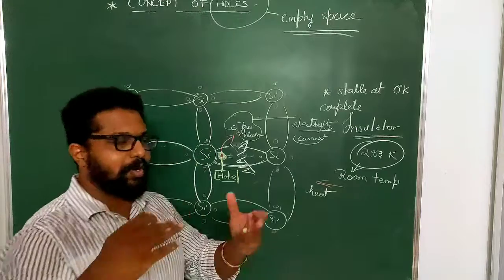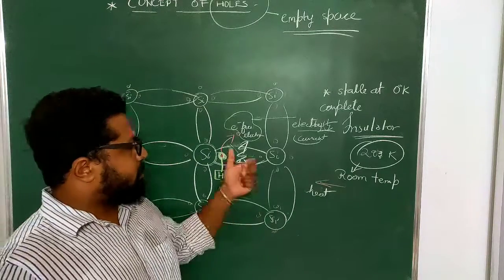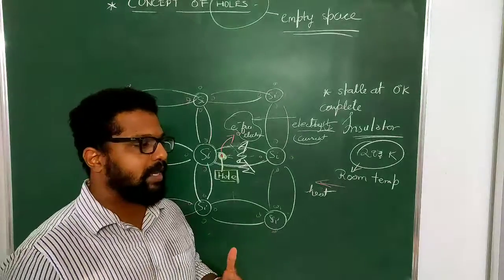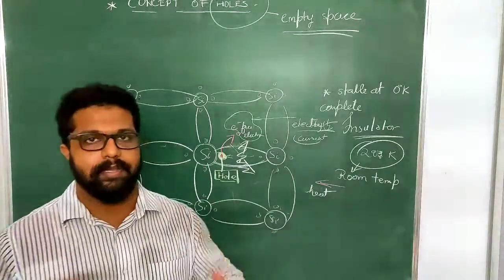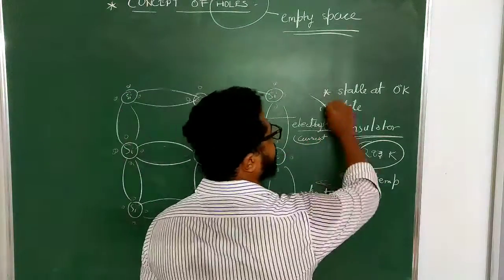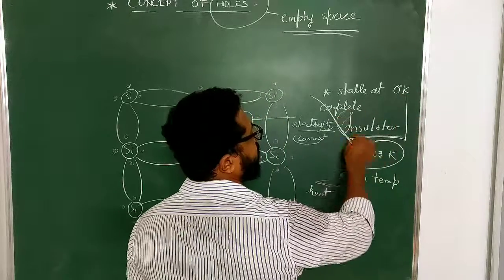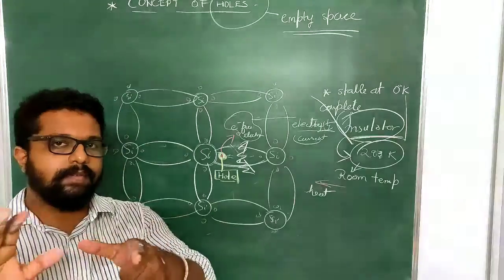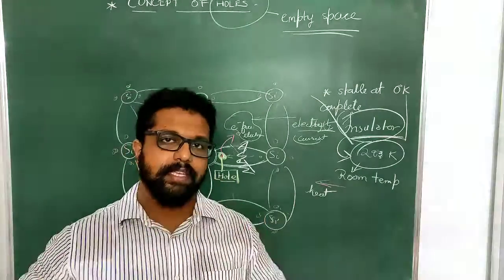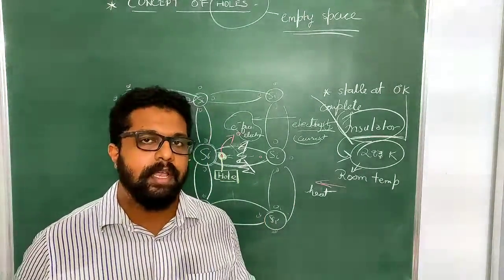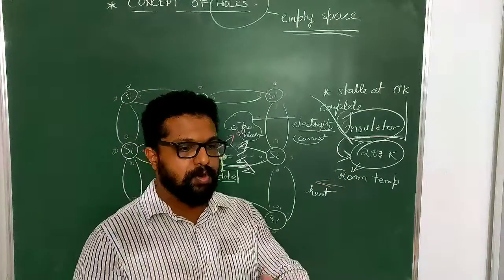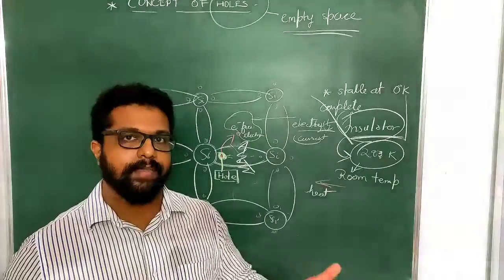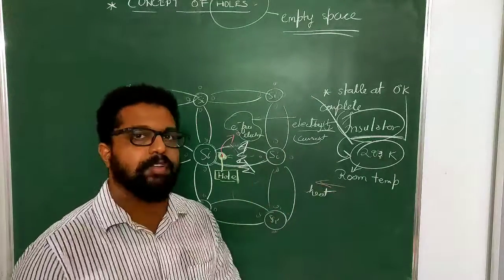I hope you understood what I'm trying to tell you. So this very electron is running all around, which means conduction of electricity is possible. It does not behave like an insulator anymore at room temperature. At 0 Kelvin it was completely stable and no free electrons were present. But as soon as it was brought to room temperature, one electron thought, okay, I'm the strongest and I will jump off this bonding.